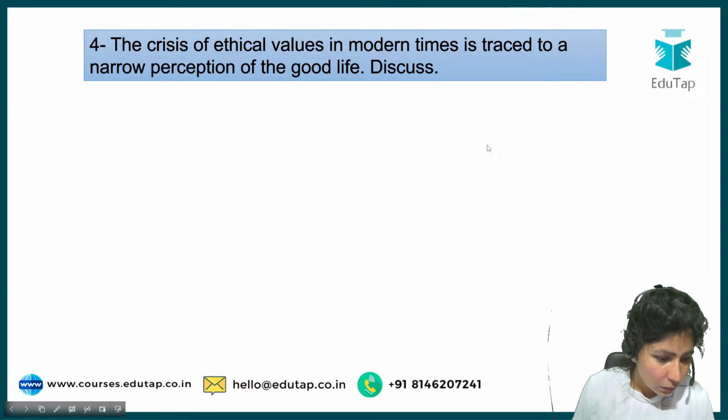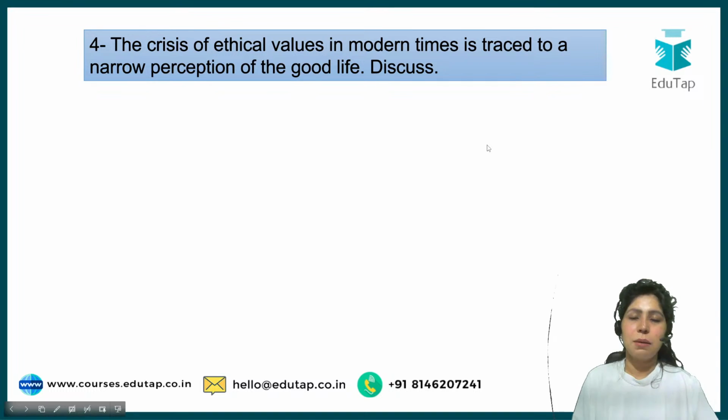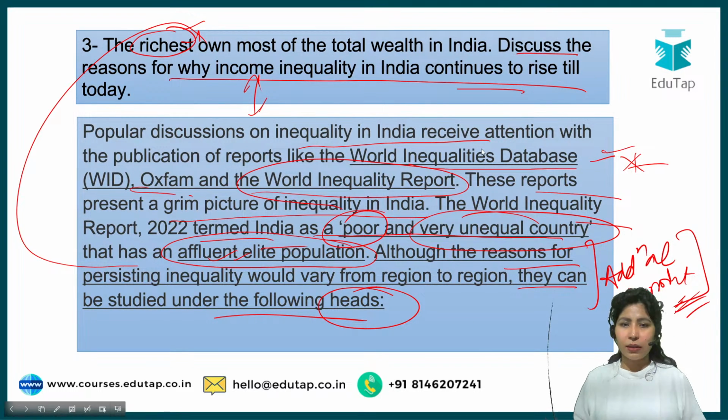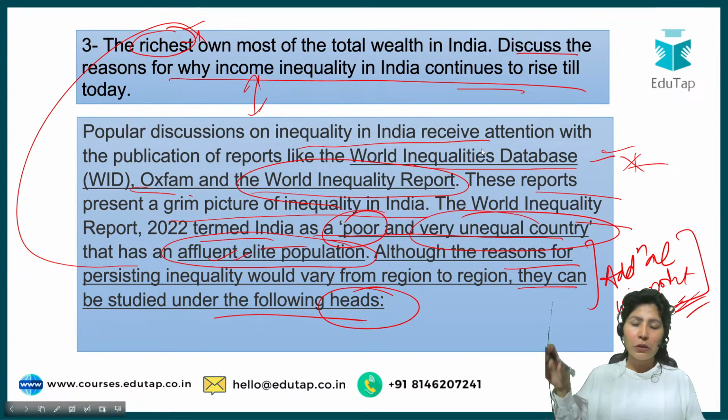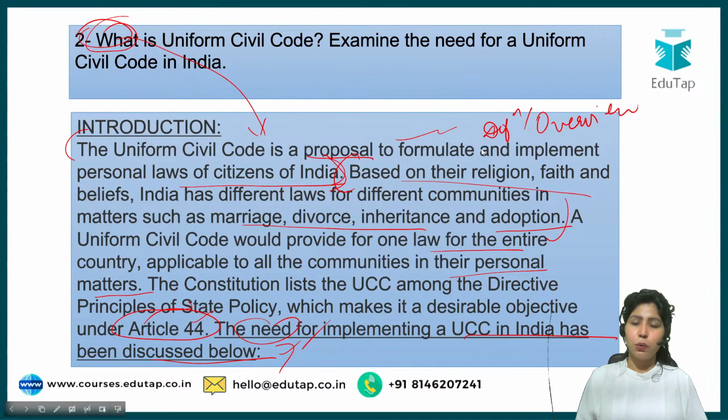Okay. So yes, Priyadarshini, I'm coming back. Mahima, I'm coming back to your question. See, if you see this previous question, there are two parts to it. The richest own most of the total wealth in India. So that is your background statement. The examiner has created an image in your mind that there are rich people who have most of the wealth in the country. When you have background statements, or when there are two parts to a question,